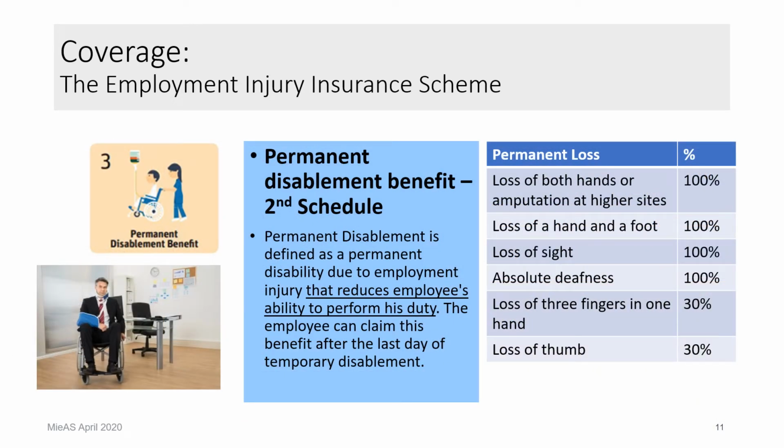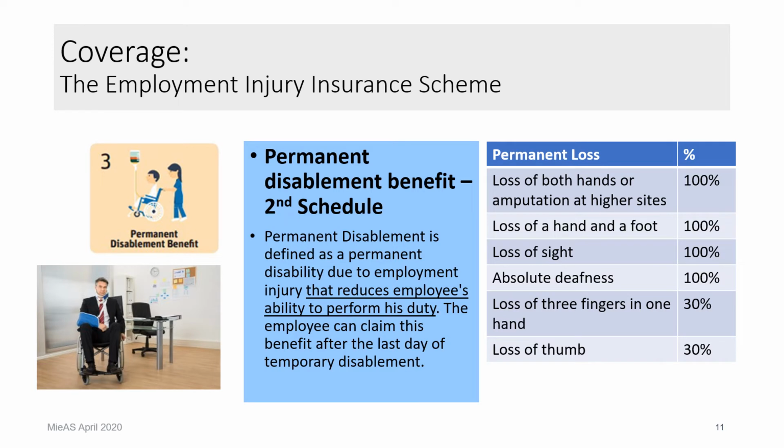This is permanent disablement benefits under the second schedule. It happens due to a very serious injury or disease which led to inability to perform your duty. Meaning to say, after you receive temporary disablement benefits, you may be entitled to get the permanent disablement benefits according to the condition. The degree of loss of disablement is classified in the form of percentage, as you can see in the box on your right side. The percentage of the loss is to be determined by the SOCSO medical board.